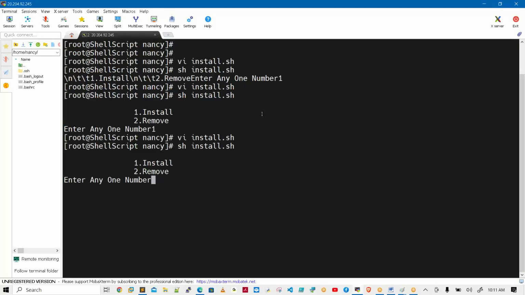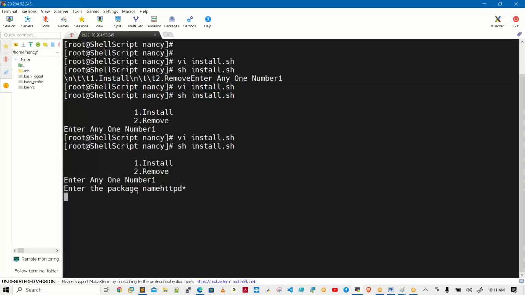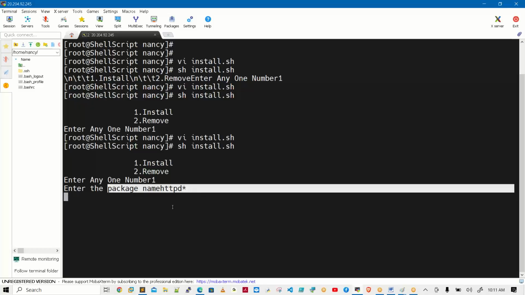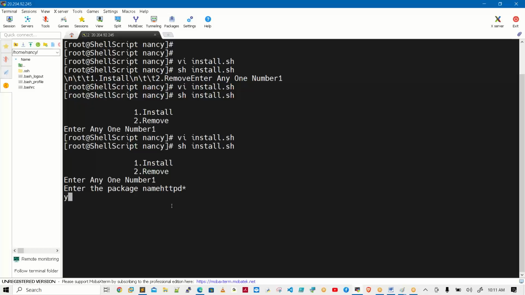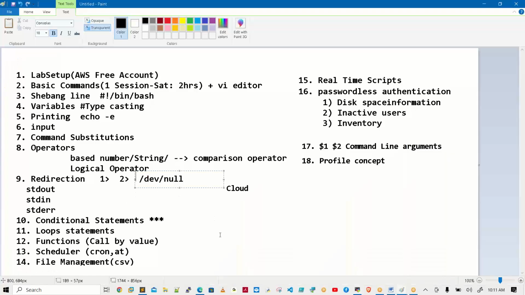See, if I run this program, 1 for install, which package? I want to install some package. Nothing will be printed, sir. Finally, it will print one statement: installed. Like this we can create a menu list, and from the menu list the user can select the options. See, it is installing. After some time, you will get a message that it is successfully installed.